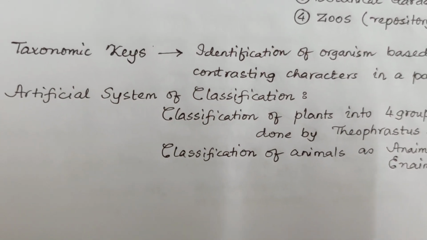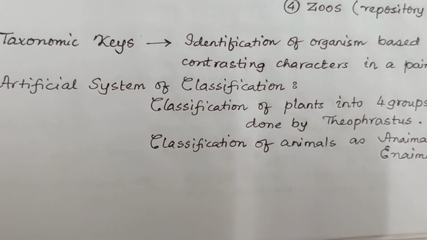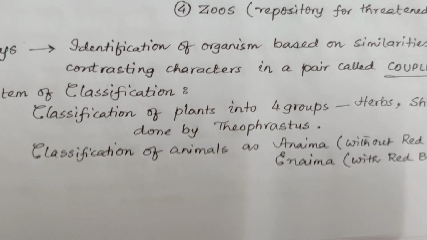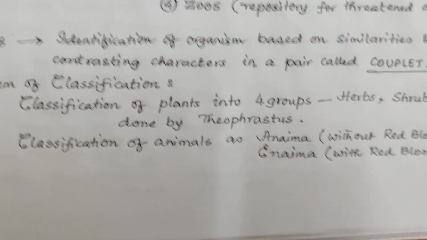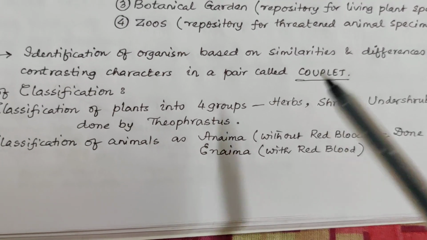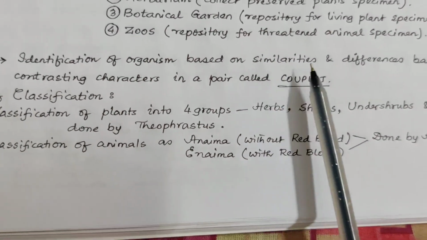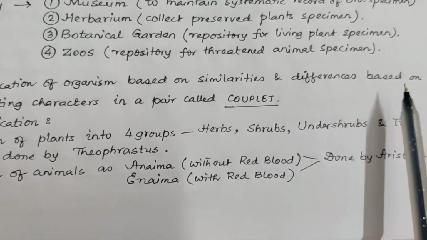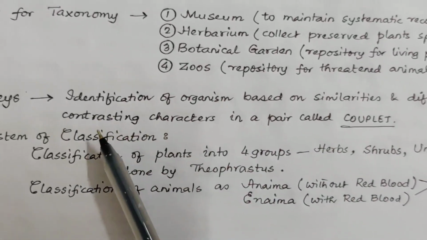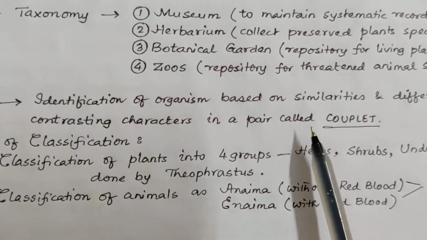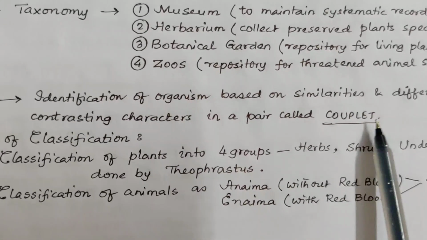After hierarchical classification, we have taxonomic keys. What are keys actually? These are identification of organism based on similarities and differences, based on their contrasting characters in a pair known as couplet.